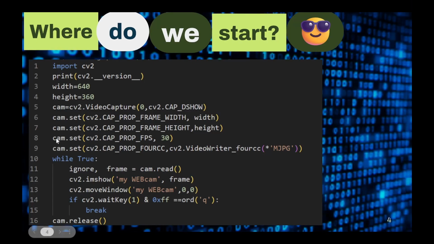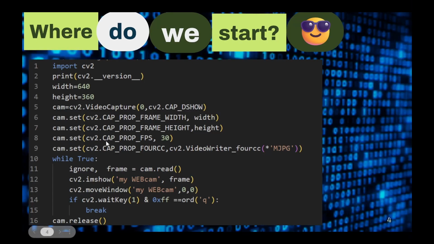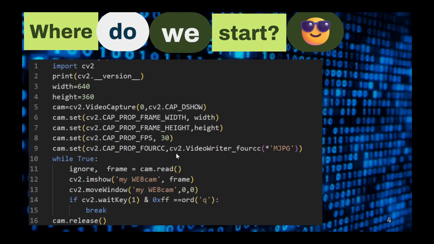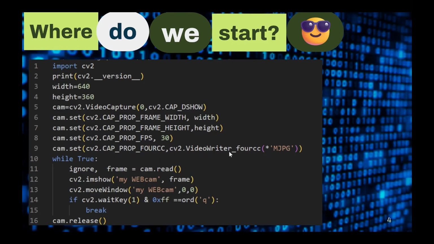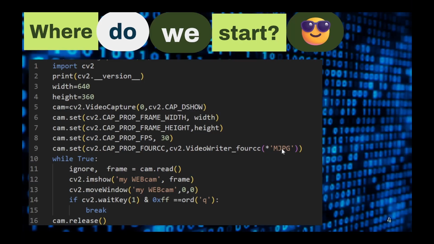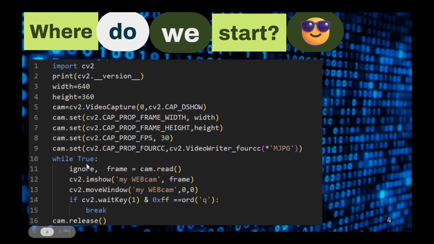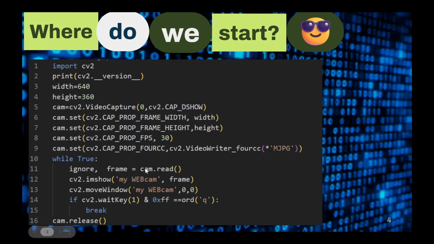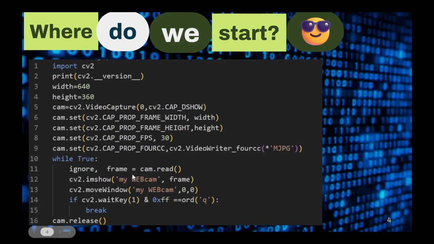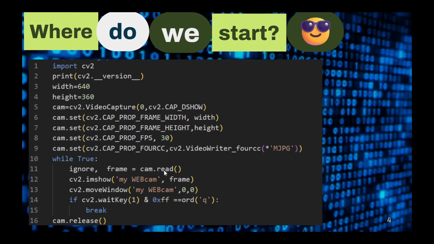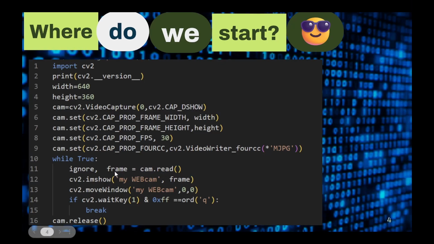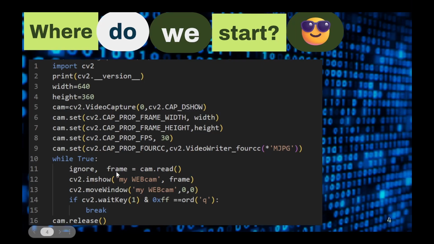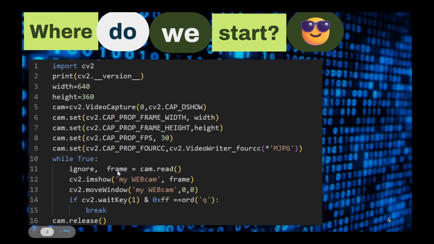The frames per second, 30. And video writer, it's going to be MPEG. And while true, we are going to accept a frame. It's going to be cam.read, and store what it reads in a variable called frame. And that will be how we handle our frame throughout the program. So we store it in a variable and use it.